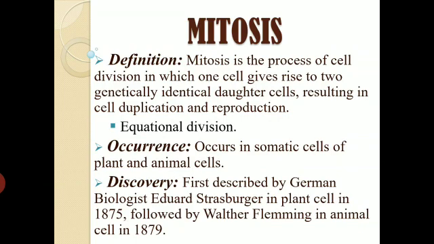If we talk about the discovery of mitosis, there was a German biologist, Edward Strasburger. He identified mitosis first in plant cells in the year 1875, and later on there was another German biologist, Walter Fleming. He identified mitosis in animal cells in the year 1879, and the term mitosis was also given by Walter Fleming in the year 1882. So that was a little bit of history where we talked about the discovery of mitosis.